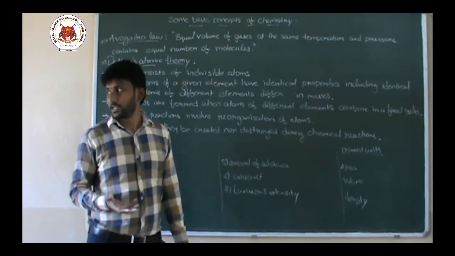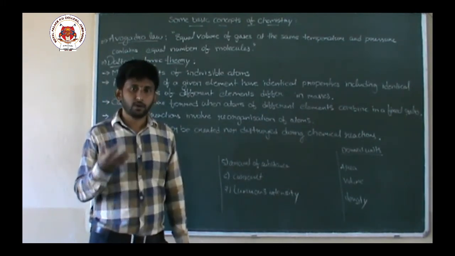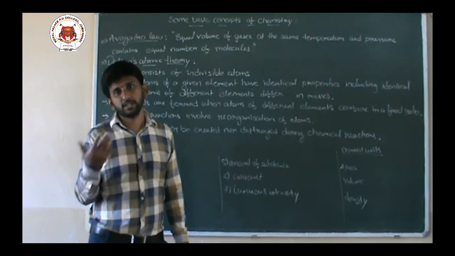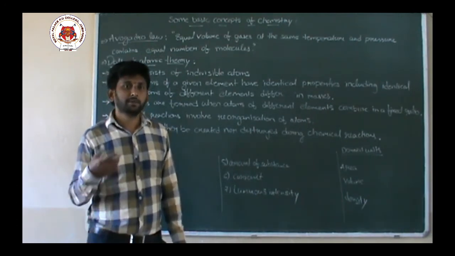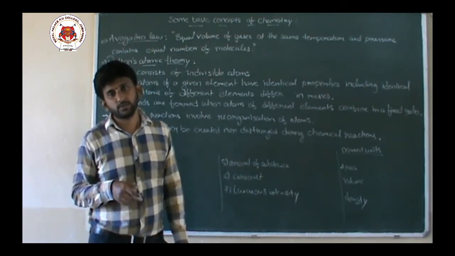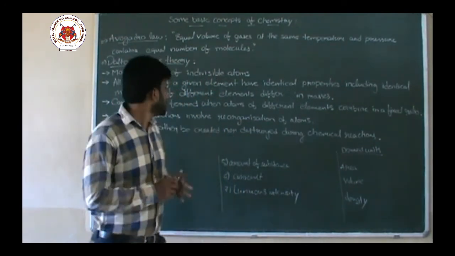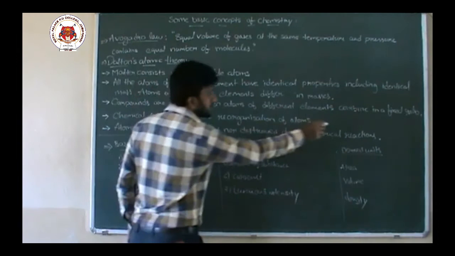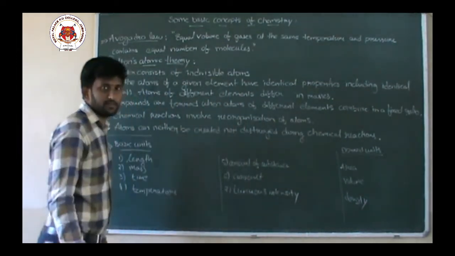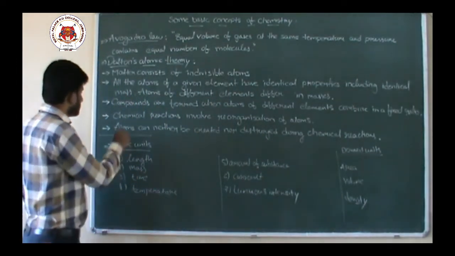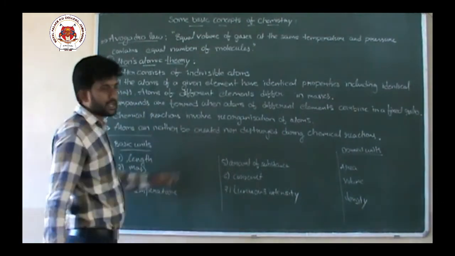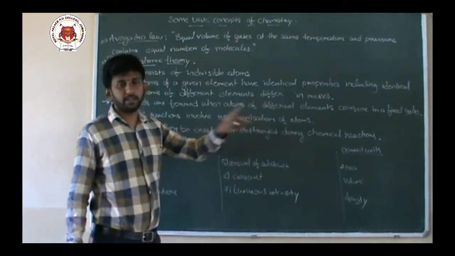Example, water is a compound formed from the elements hydrogen and oxygen. Another example, the acid H2SO4, which is formed by the elements hydrogen, sulfur, and oxygen. They combine in a fixed ratio.